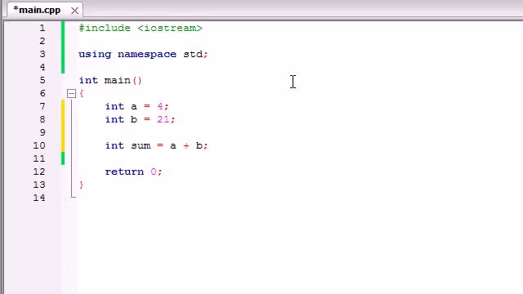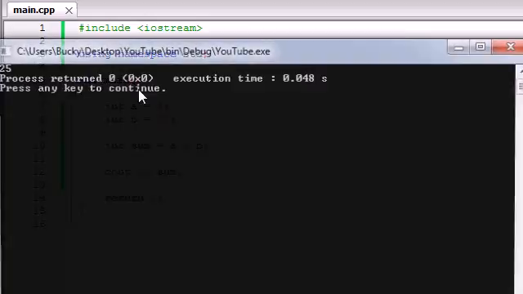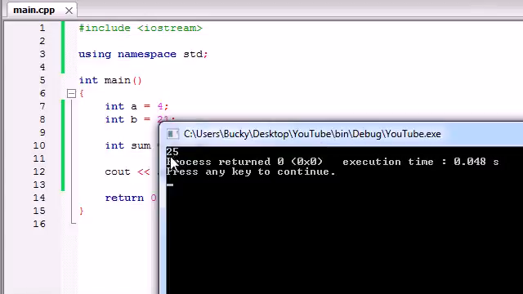So now you can see that aside from just assigning variables numbers just like that, you can also use basic arithmetic to set variables equal to another value as well. So now the value of 25, a plus b, is going to be equal to sum. So now if you go ahead and print out cout sum, and then we build and run this, check it out. It prints out 25 on the screen.